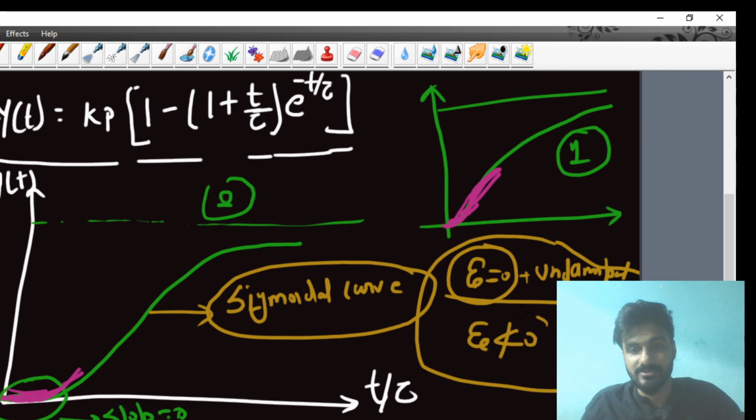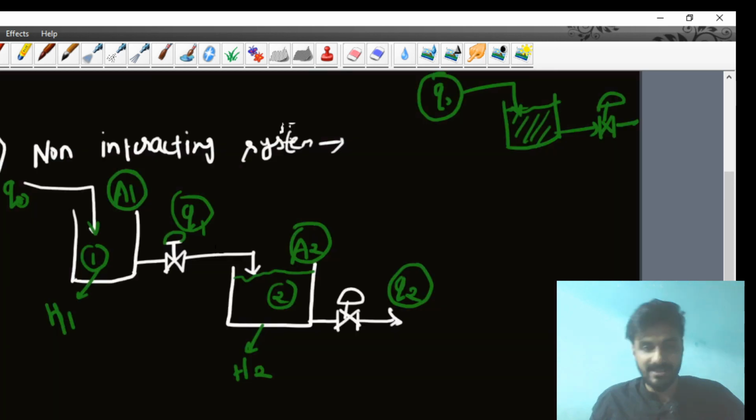But if there is a second order system, meaning two tanks connected in series, then it is a multi-capacity system, and we will derive the transfer function. This will be a second order system. Our objective is to find how the height of the second tank varies with the input volumetric flow rate of the fluid entering the first tank.